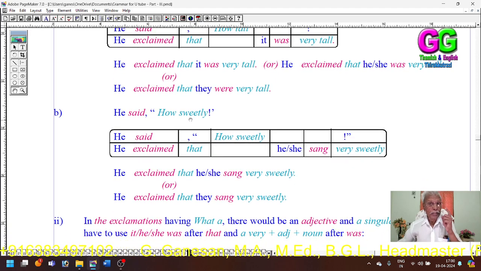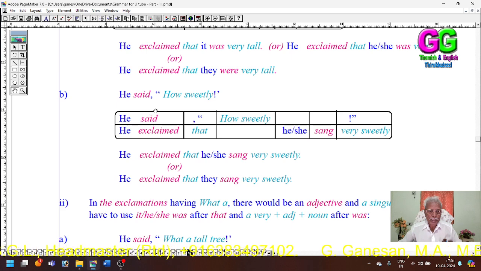Again, sweetly is an adverb. It denotes an action. The action should be a sweet one. Then only is sweetly used. How sweetly? It should be an action. So he has used sweetly. How sweetly? He exclaimed that she or he sang very sweetly. I have taken here sang, sang very sweetly.